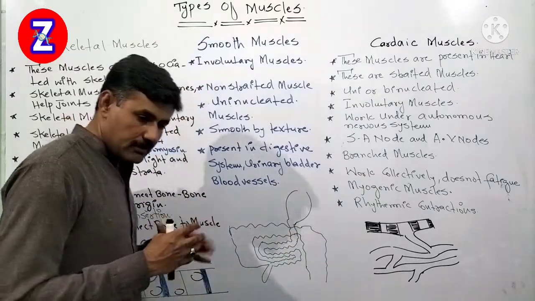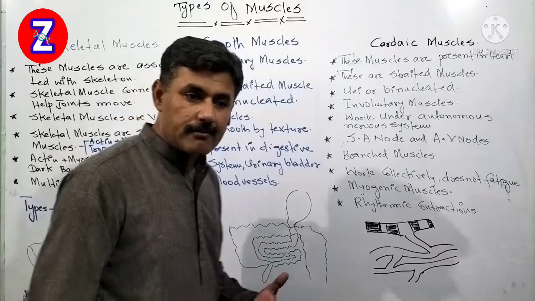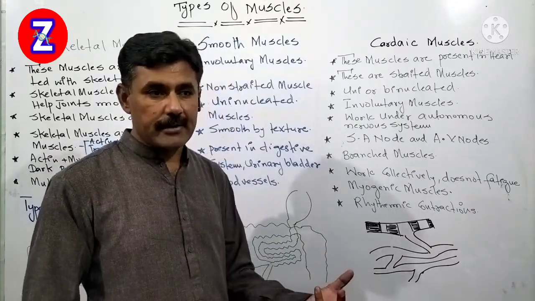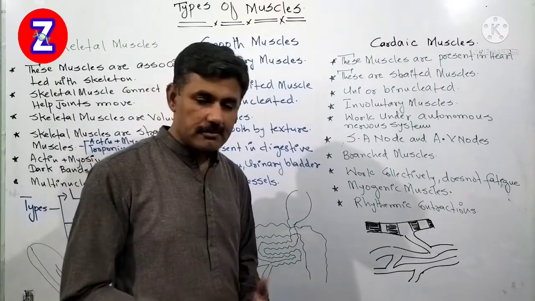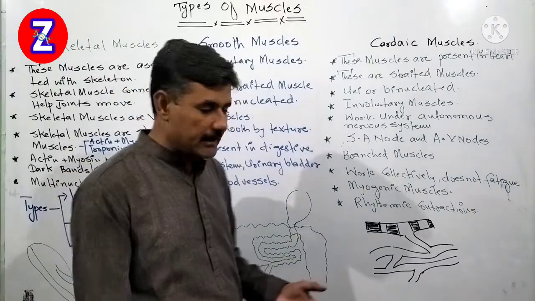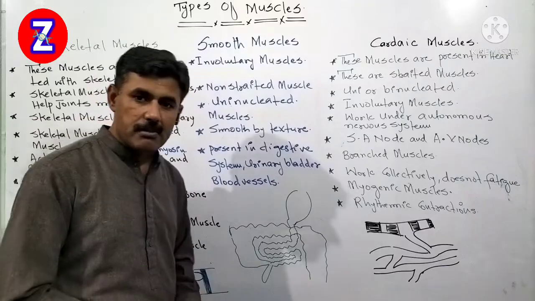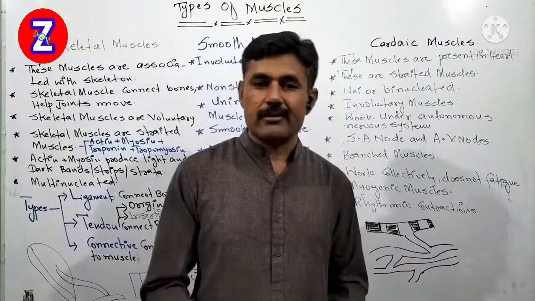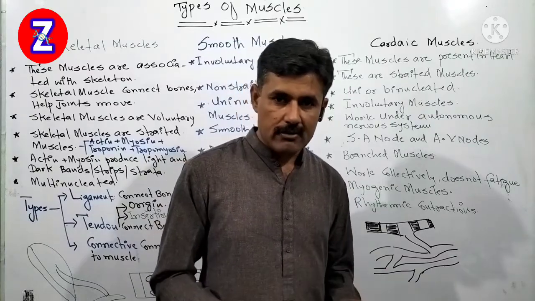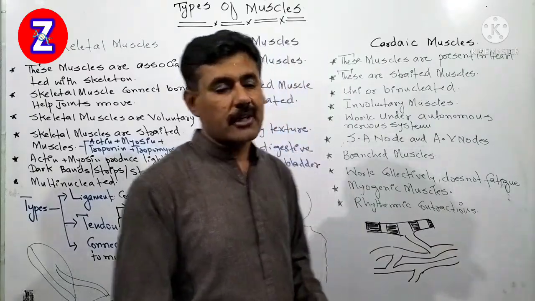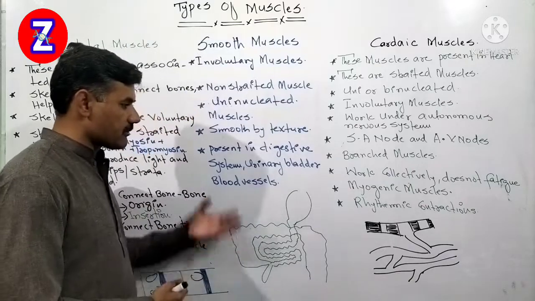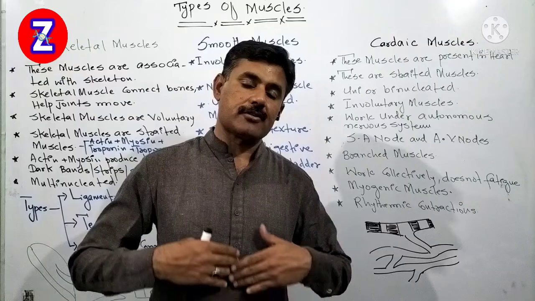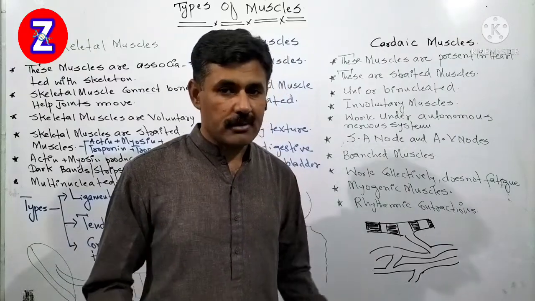And the urinary system, the urinary bladder, also contains these kinds of muscles. The emptying of the urinary bladder is also one of the functions performed by smooth muscles. And similarly, these muscles are also present in our blood vessels. And therefore, the contraction of our blood vessels is also not in our control. It's always involuntary. These are the muscles that are present in our digestive system, in the urinary bladder, and blood vessels. And this kind of muscle is said to be smooth muscle.